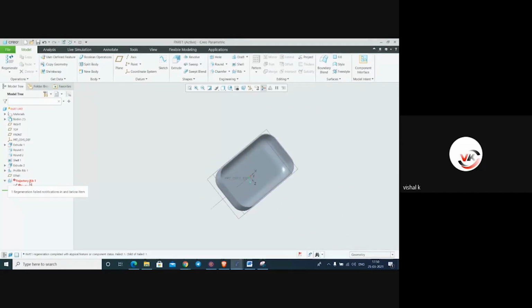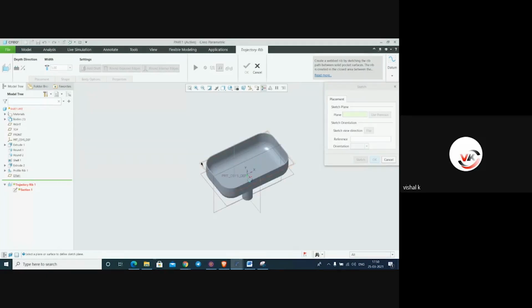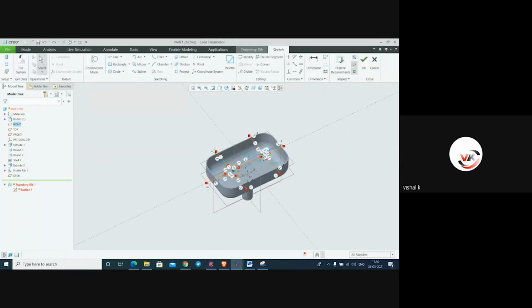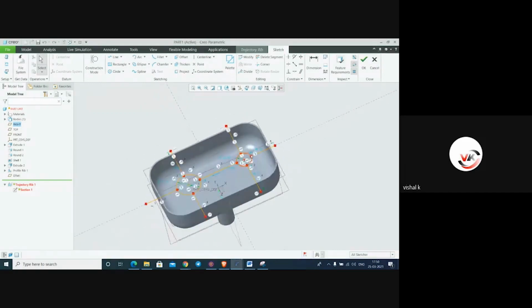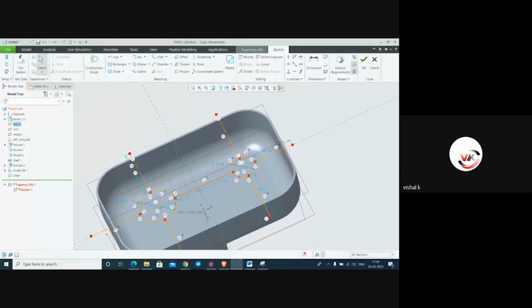Regenerate failure. Edit definition. Placement. Edit internal sketch. This sketch. Maybe here it is some problem with this profile.